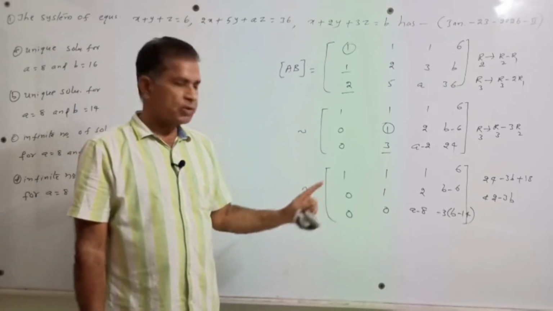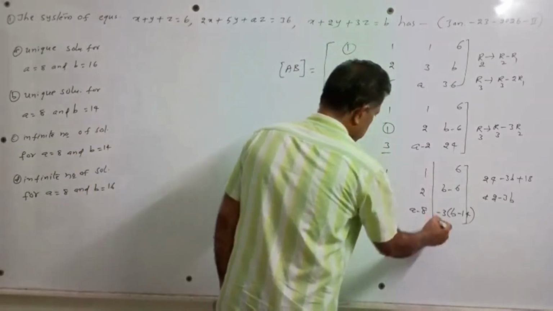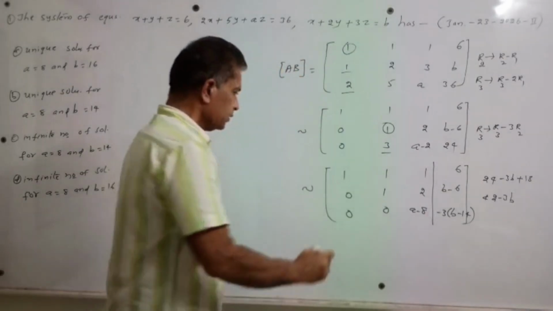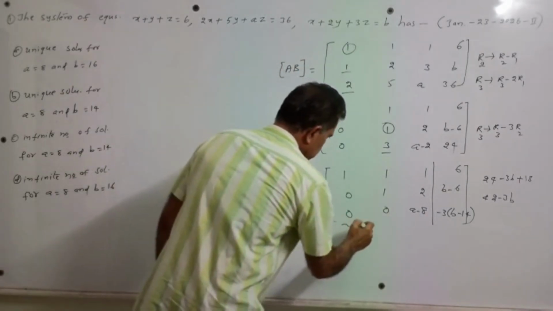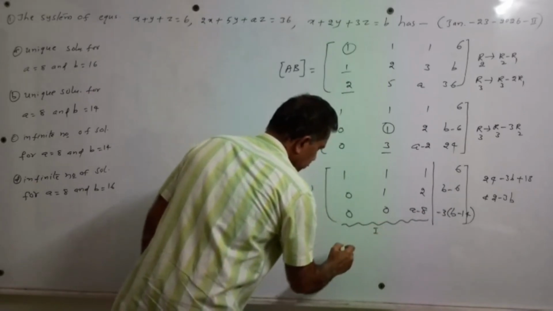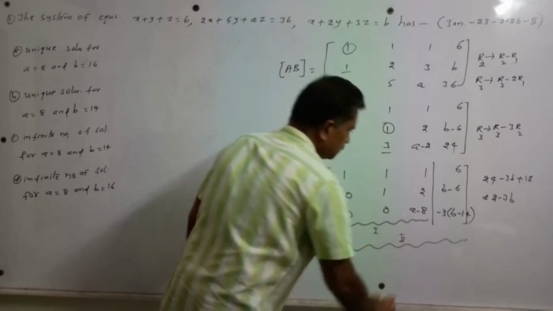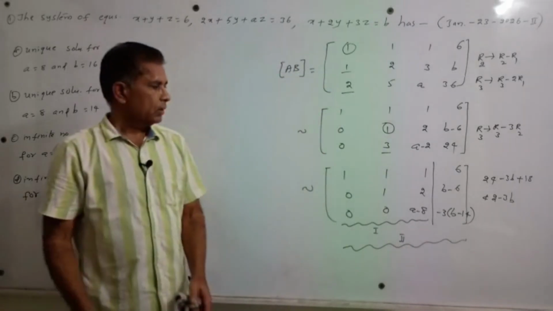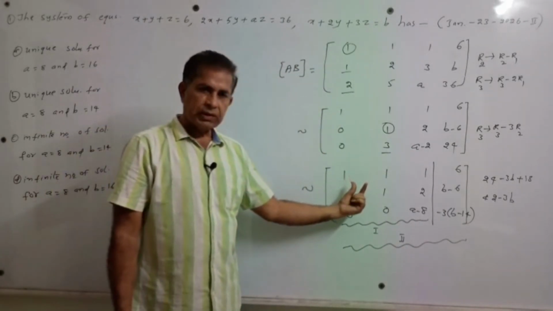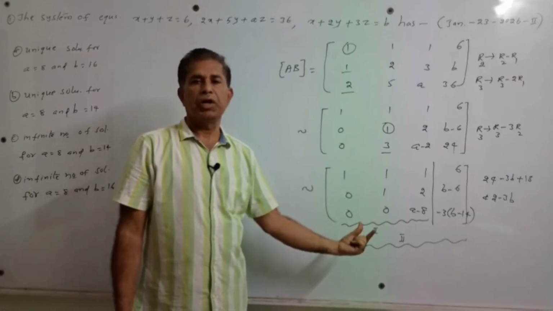Now I am dividing this matrix into two parts. This first part is represented with matrix 1 and the total matrix is represented with 2. The first matrix is equivalent to A, and the total matrix is equivalent to AB.